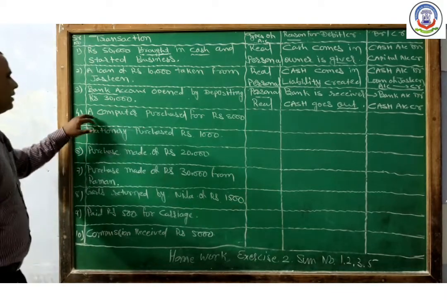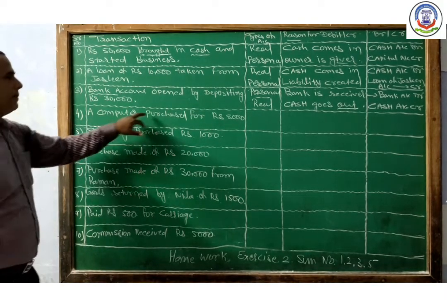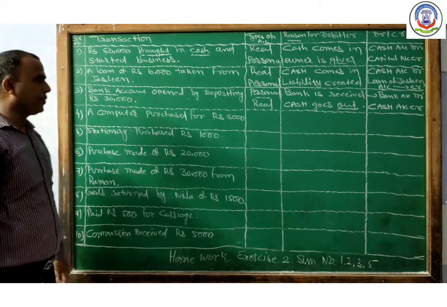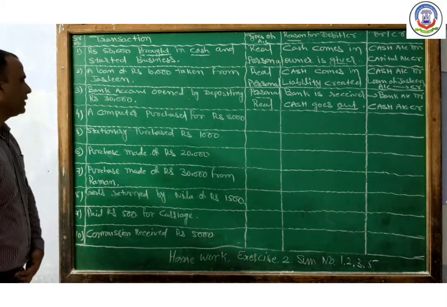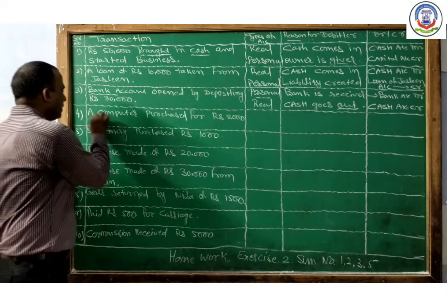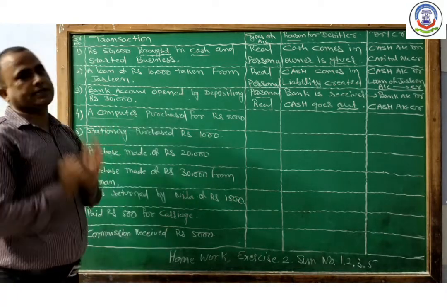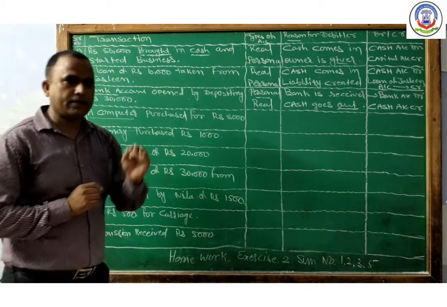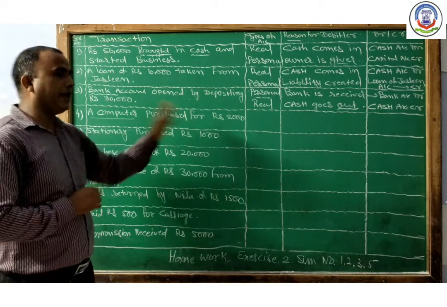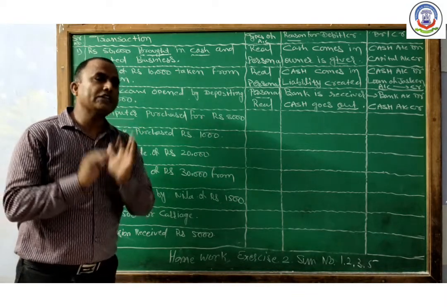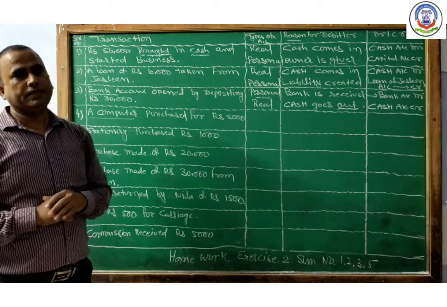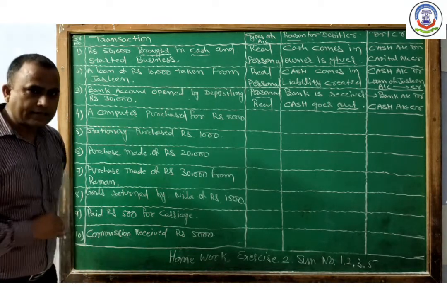Next one: a computer purchased for rupees 8,000. In this transaction, a computer is our fixed asset, and the name of the person is not given, that's why it is treated as a cash transaction.